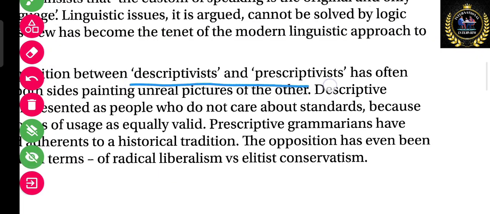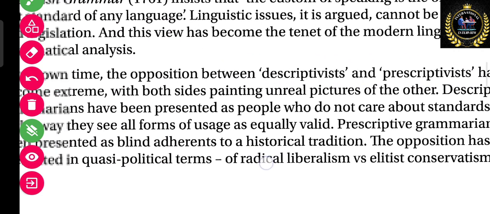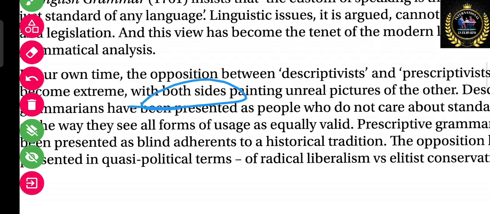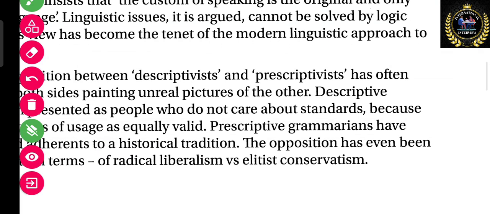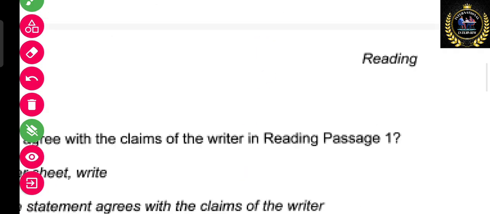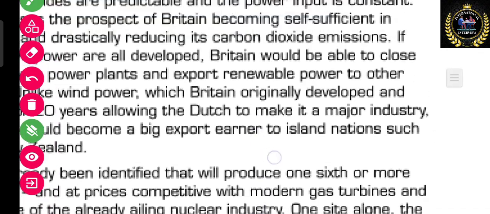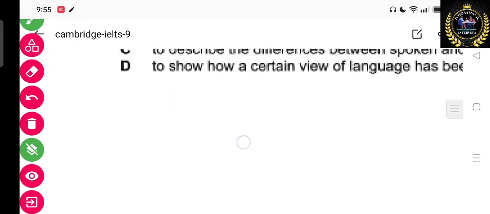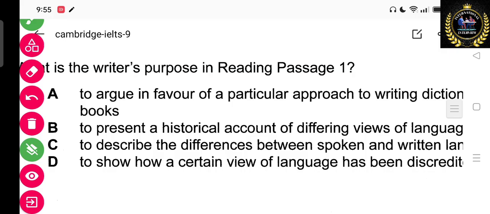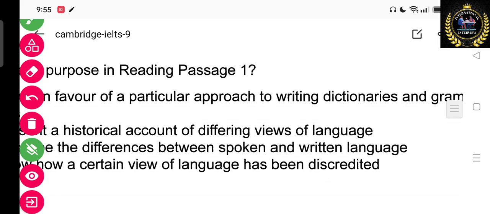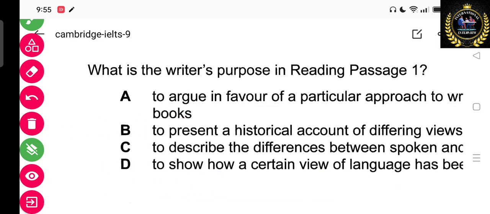So our answer for number 14 will be, as I said, option B. In option B we read: to present a historical account of different views of language. Got it? So this is your answer number 14.